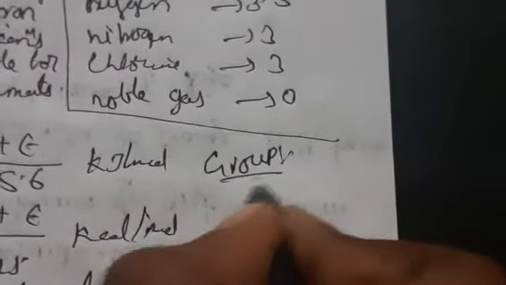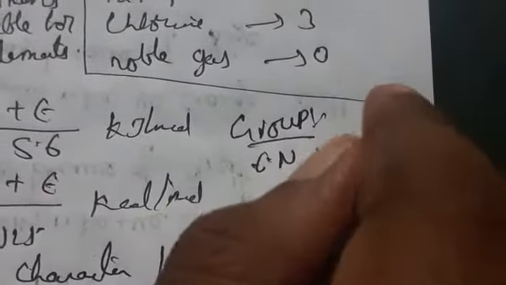Coming to a group, electronegativity decreases down a group. Why? Because of the increase in size and also the increase in nuclear charge.